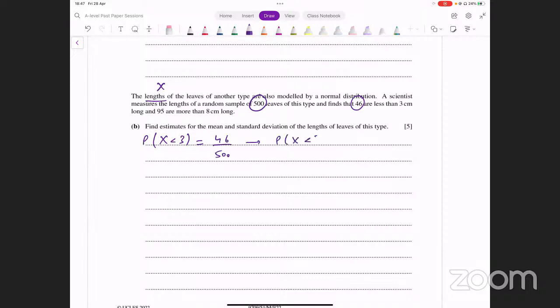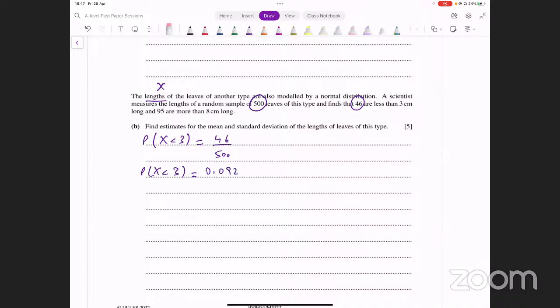What does that give us? Probability of x less than 3 is equal to, let's evaluate this. I think it's going to be 0.92 or 0.092, 46 divided by 500. Yeah, so that's 0.092. That's one thing that we have.